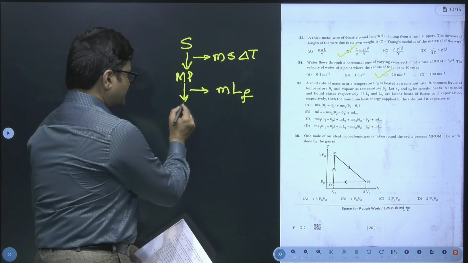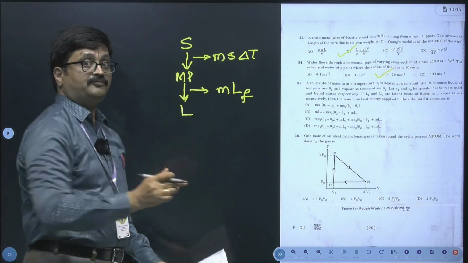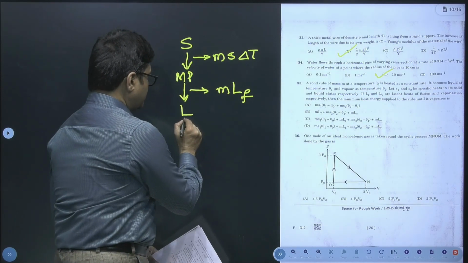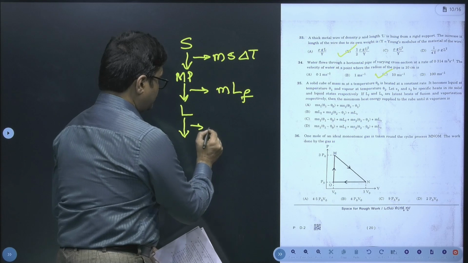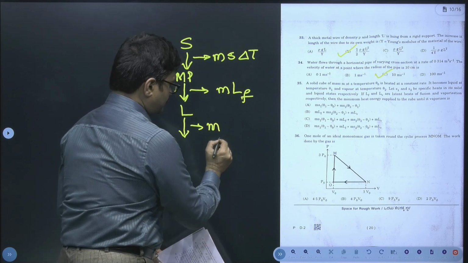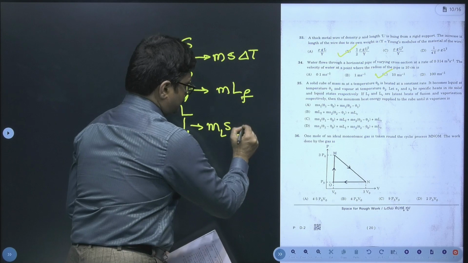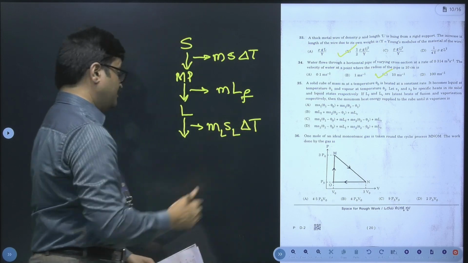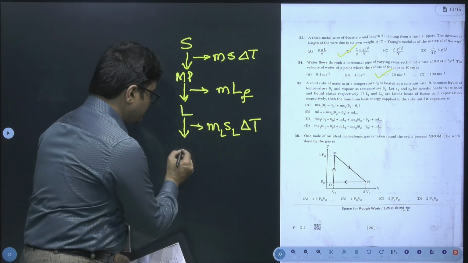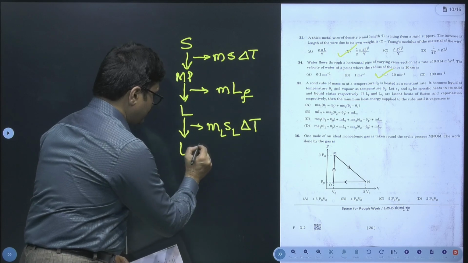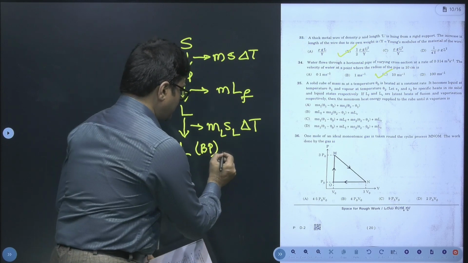Then once it is heated, we will get liquid at the same temperature of this melting point. Then this liquid has to be heated further to what point? To boiling point. So here again I will consider mass of this liquid into specific heat of the liquid into rise in temperature. Now this liquid reaches its boiling point, so I will say liquid at boiling point.